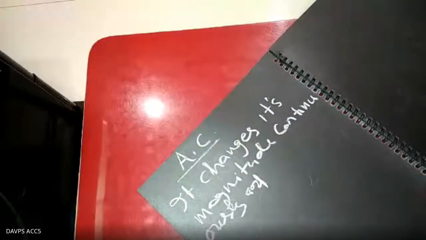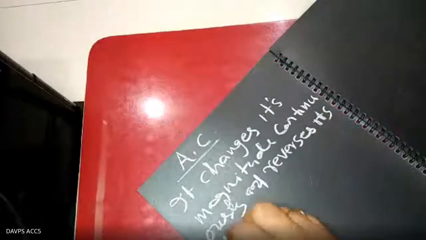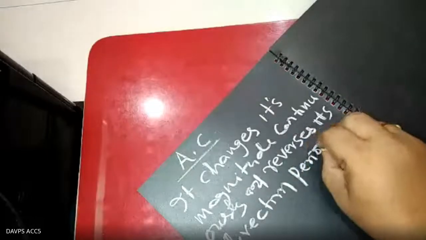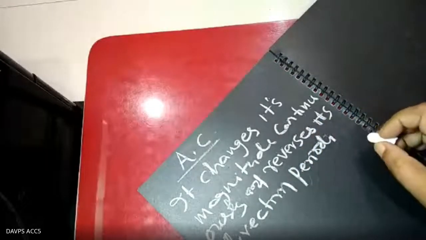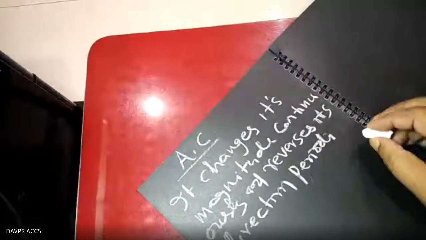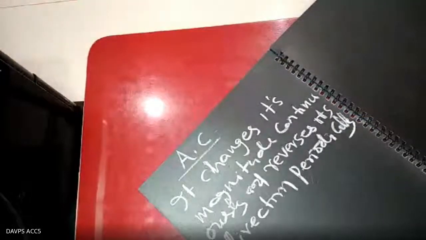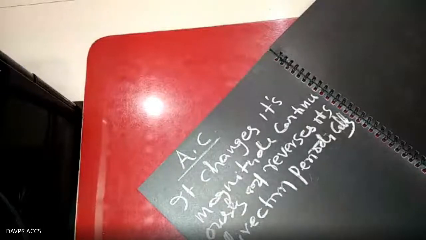and reverses its direction periodically.